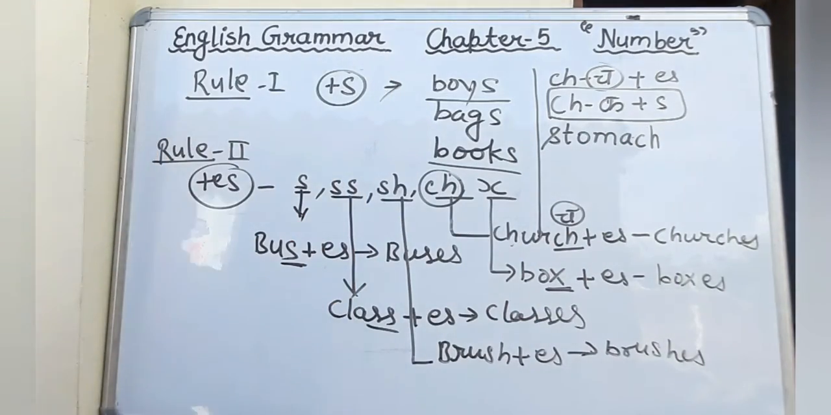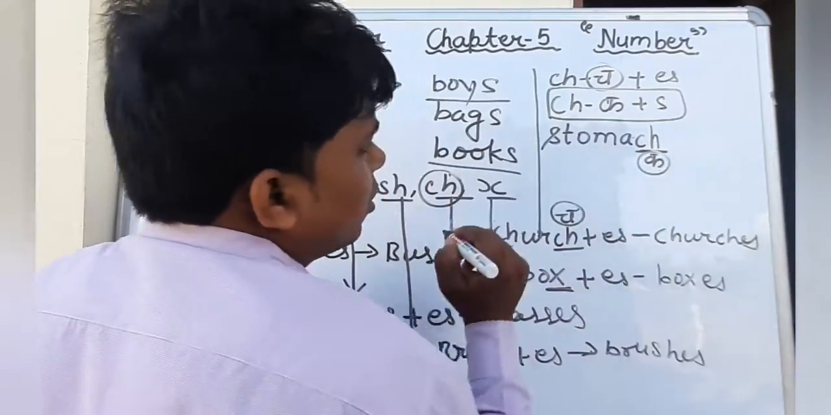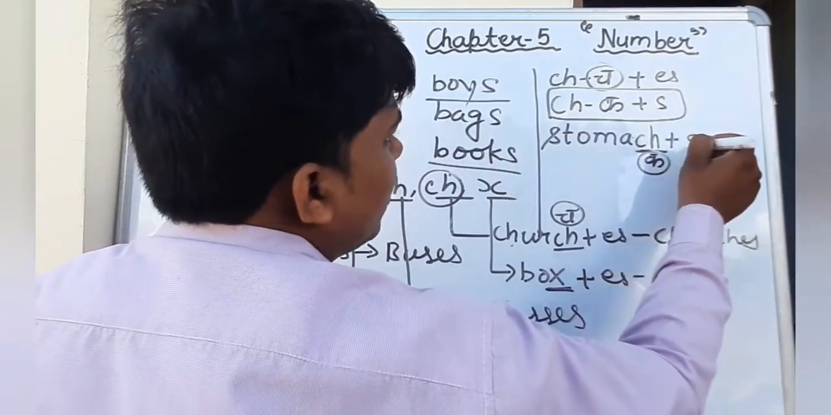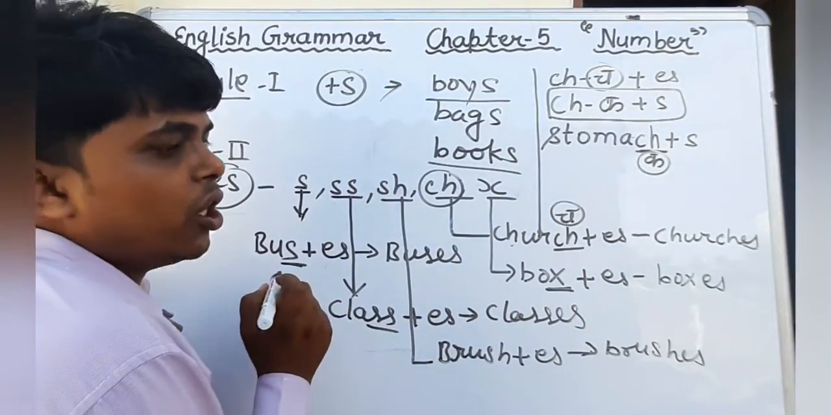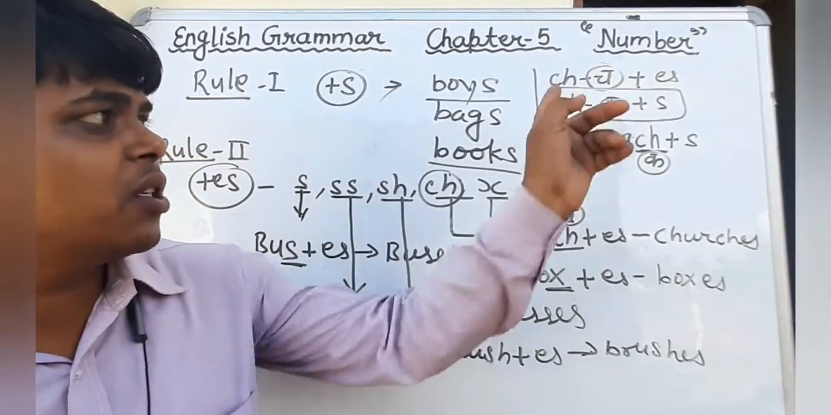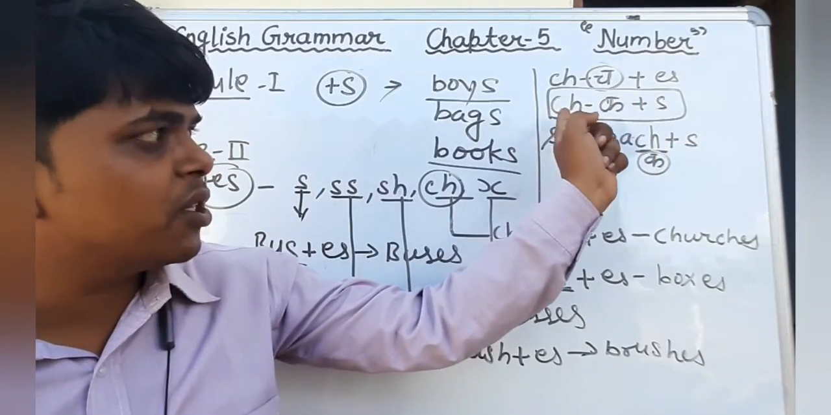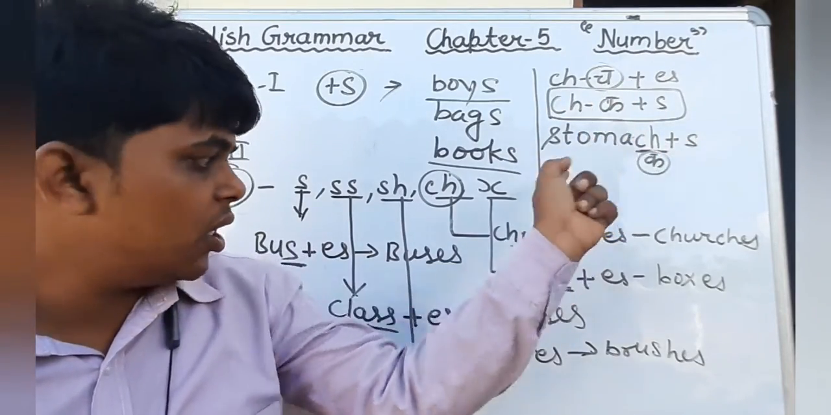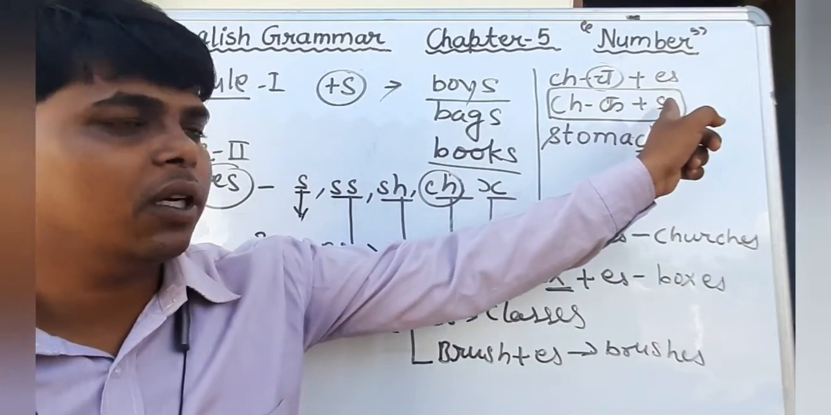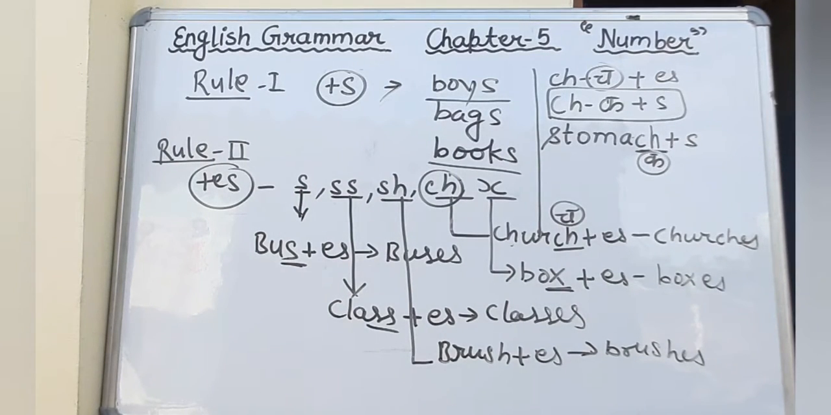Stomach. We can see the example, stomach. Here the pronunciation of ch is k, therefore, for making plural, we will add only s. Just keep in your mind, just remember it: when the pronunciation of ch is ch, then we will add es. If the pronunciation of ch is k at the end of the singular noun, then we will add only s. Okay, students, up to this we have read in the previous classes.